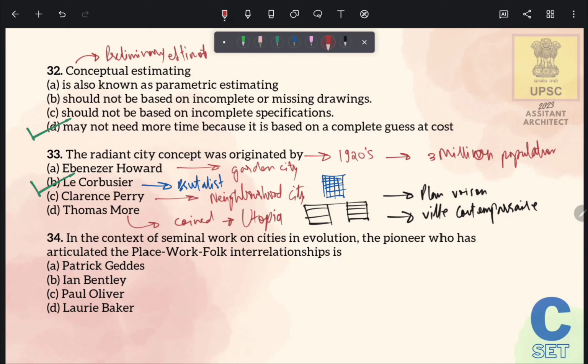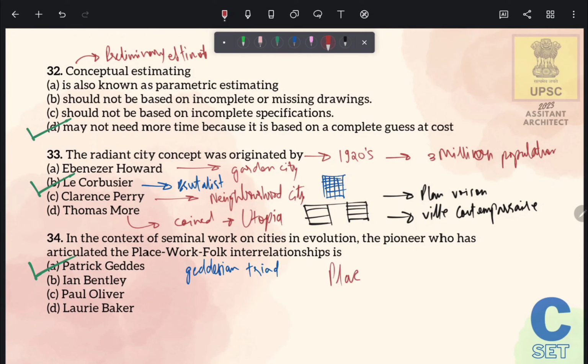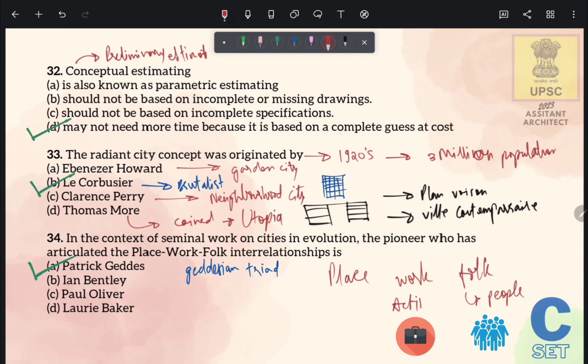Let's see the next question. In the context of the seminal work Cities in Evolution, the pioneer who has articulated the place, work, folk interrelationships is. So Patrick Geddes gave the concept of the Geddesian triad, in which he gave the interrelation of place, work, and folk, where folk means people, work means activity, and place means the spaces where activities are carried out by people.